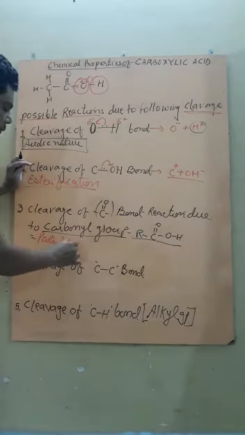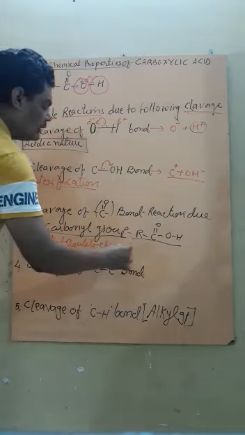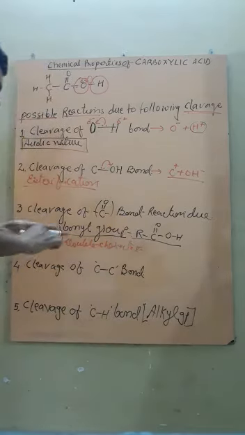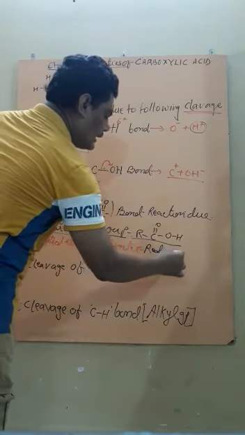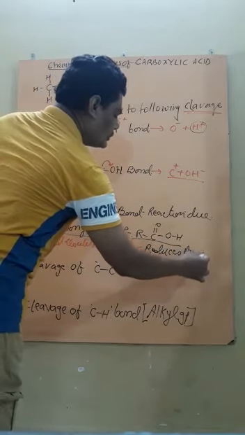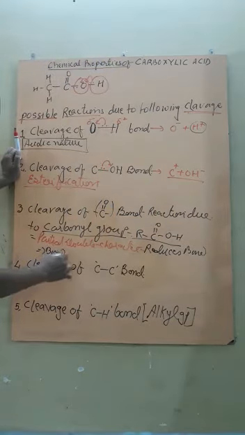Partial double bond character reduces the bond length, and if the bond length reduces, the bond dissociation enthalpy increases.